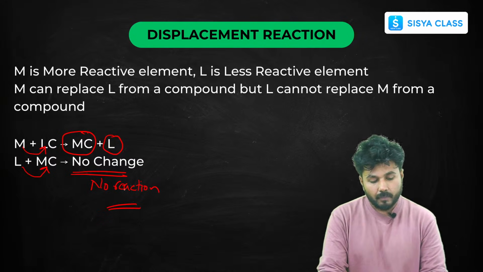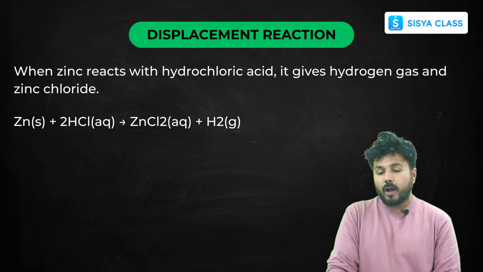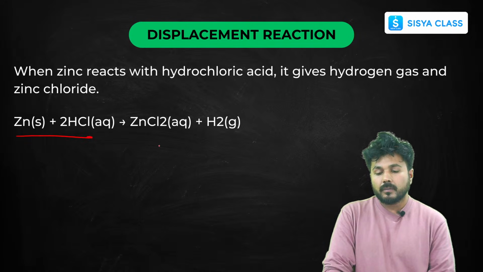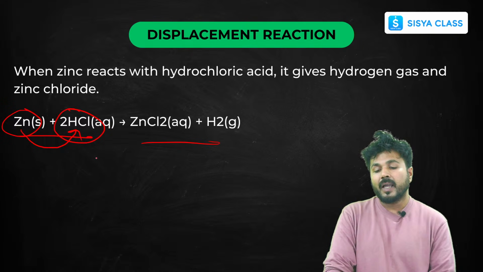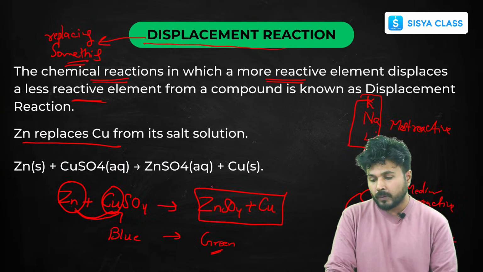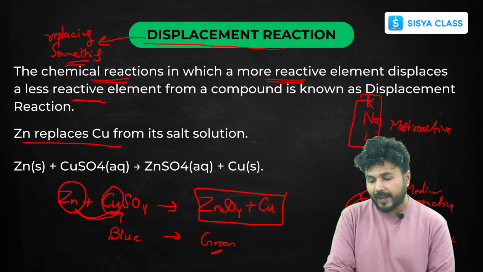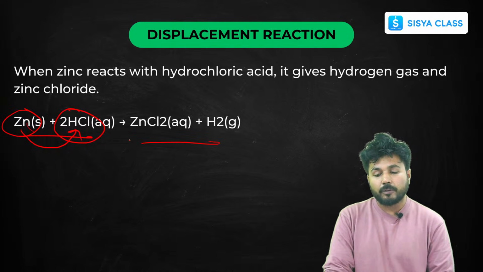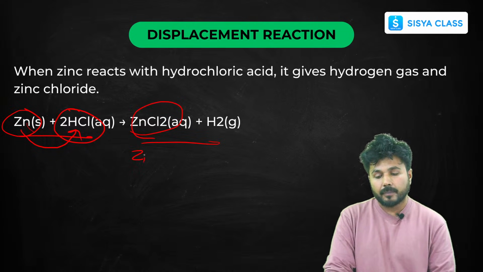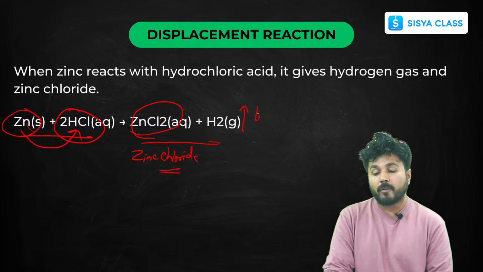Okay, fine. Now, this is another example, of zinc and hydrochloric acid. If you dip a zinc rod in hydrochloric acid, as I have already shown you, zinc lies above hydrogen. So it will displace hydrogen from here and it will form zinc chloride, and hydrogen gas will be released, which you can observe in the form of bubbles.